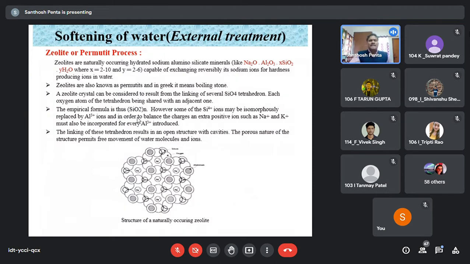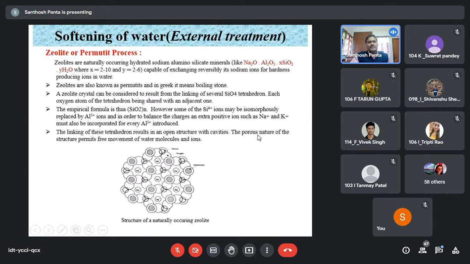See now, here is written the zeolite or otherwise permutit process. The formula is written here. What is the formula? Na2O.Al2O3.xSiO2.yH2O. That means hydrated sodium aluminosilicates are called zeolites. Once again, hydrated, because water is there: hydrated sodium aluminosilicate. That is the general name, the chemical name of zeolites.